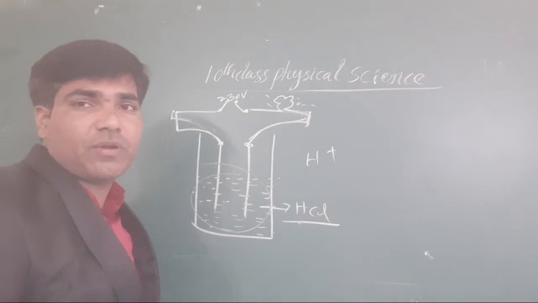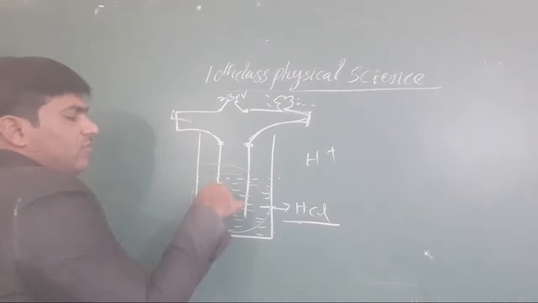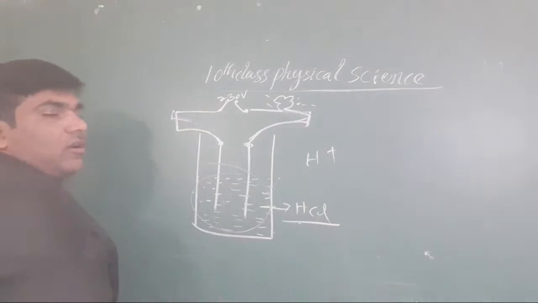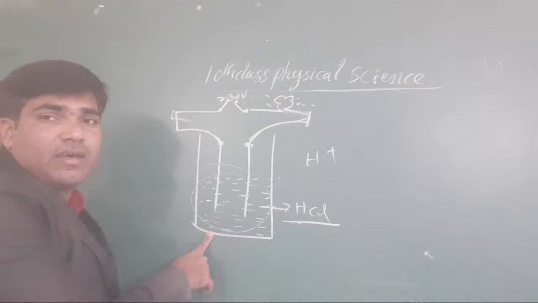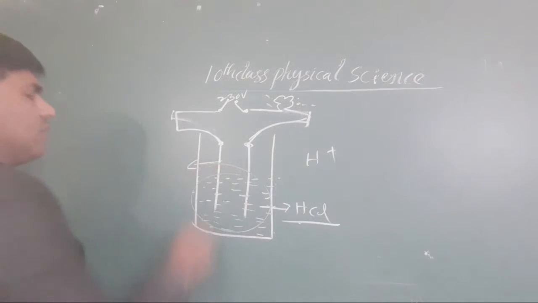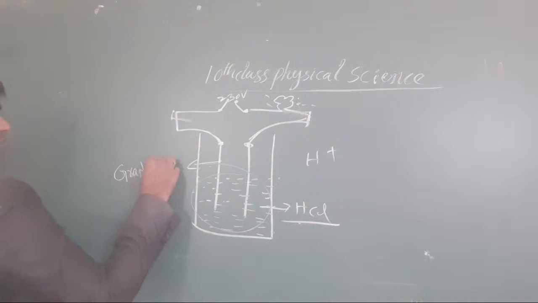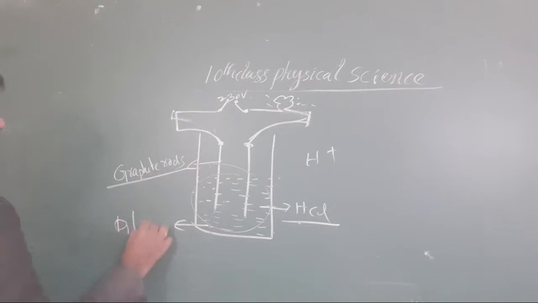Okay, from where? From this acid to this other electrode. What do the graphite rods work as here? The graphite rods work as electrodes. It is very important for you. Yes, graphite rods work as electrodes. This is what we are taking: diluted HCl.